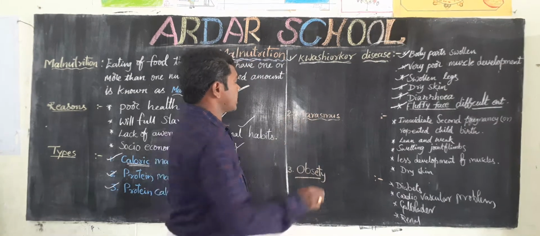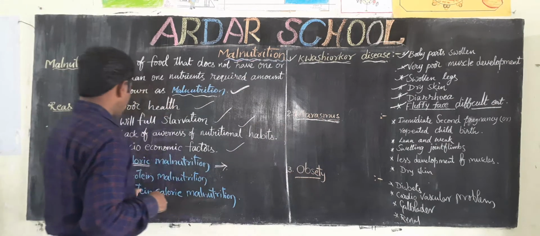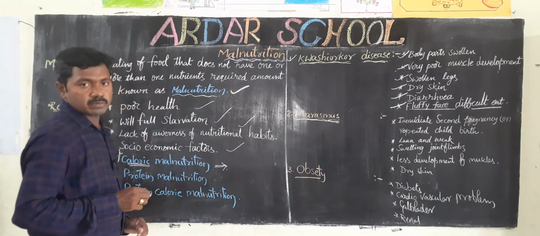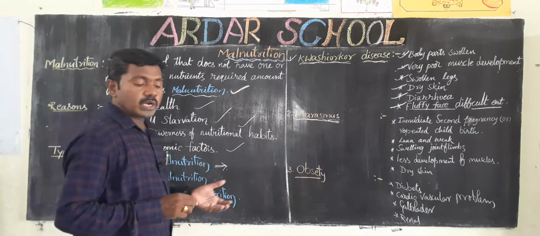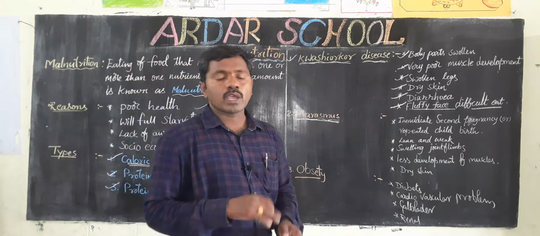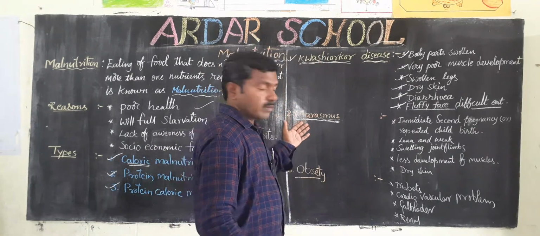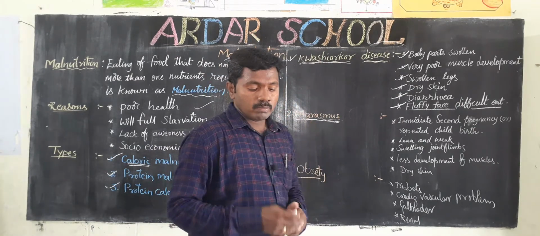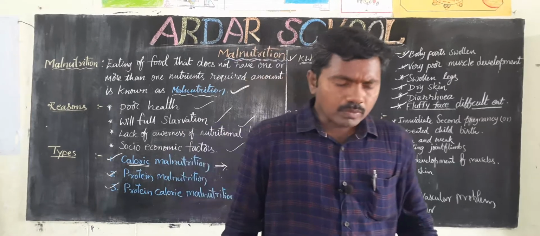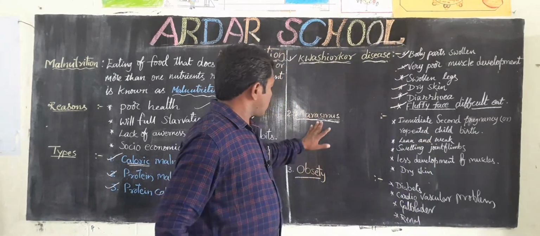Next one, marasmus. This is caused by protein calorie malnutrition. So deficiency of the proteins and calories causes this disease, which is marasmus. So both protein and calorie deficiency cause this one.